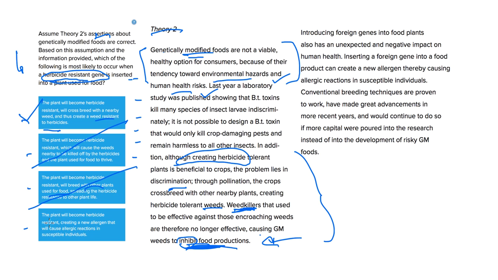And then the last one says, the plant will become herbicide resistant, creating a new allergen that will cause allergic reactions in susceptible individuals. We'll talk about this later on, about introducing foreign genes in general to any plants. But when we're talking about these herbicide-tolerant plants, that's not what we're talking about just yet. So the more specific and best answer choice here is answer choice A.